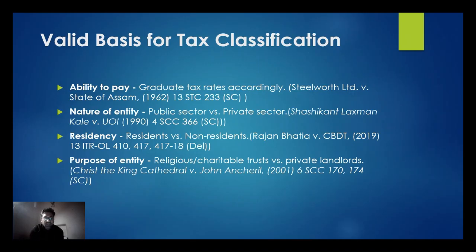Sashikant Lakshman Kale versus Union of India, 1990 case. And residence versus non-residence can also be taxed differently. So purpose of entity, religious or charitable trust versus private landlords, was given in Christ the King Cathedral versus John Enscherill, 2001 case.